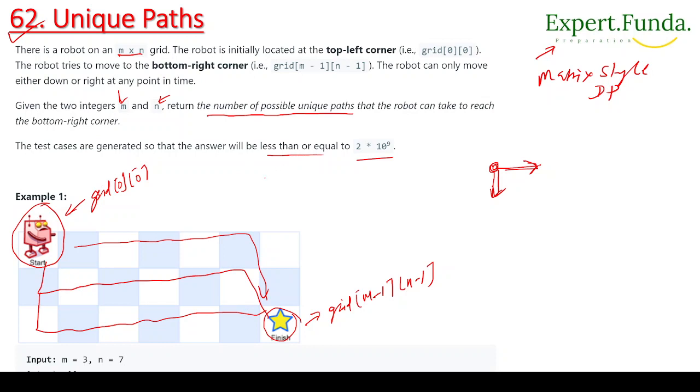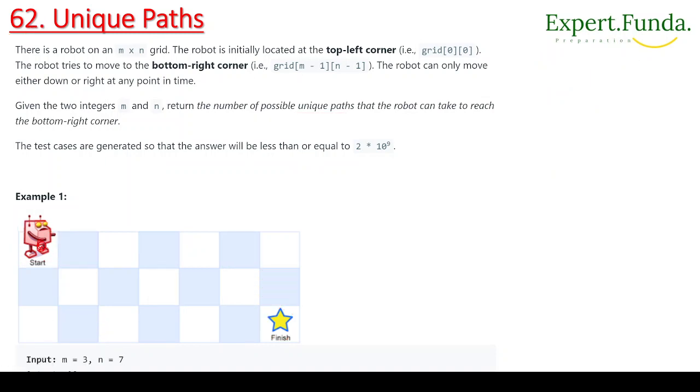So let's understand how we are going to solve this type of question. Why is this question coming under DP? As you can see, if someone starts from here and is going to count, either he will come this way or he will come this way, so there will be some value. Let's suppose he is coming here, where m is given and n is given. Either he will come from this side or this side, depending on the grid, which we will understand.